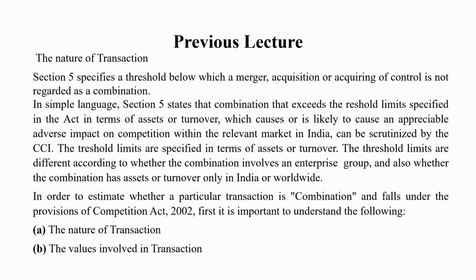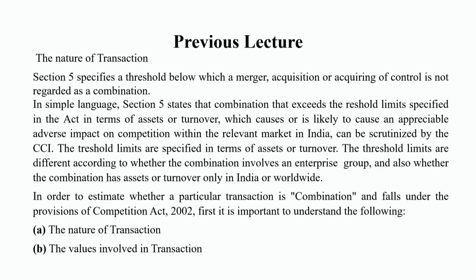So before going into detail on the nature of transaction, let me rewind to the previous lecture, where we discussed that combination is a term which refers under section 5 of the Competition Act in India, and which refers to any type of merger, amalgamation, acquisition or similar transactions.